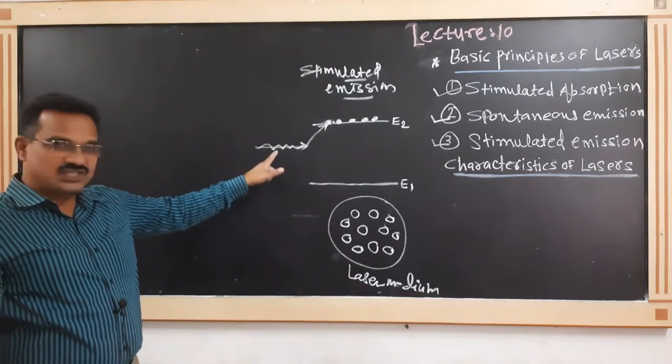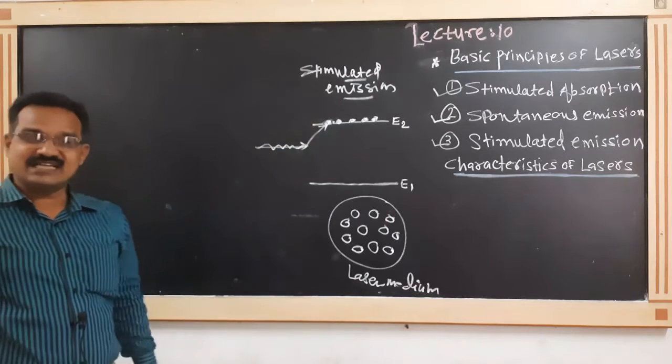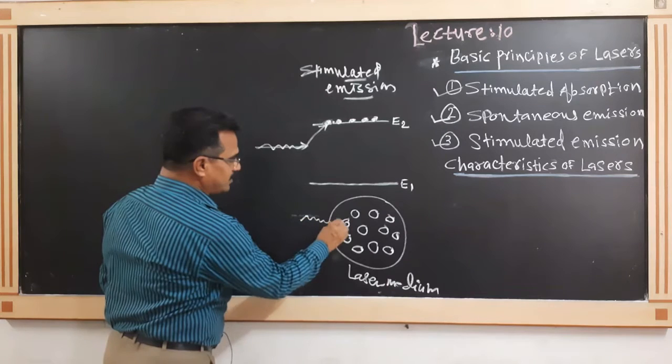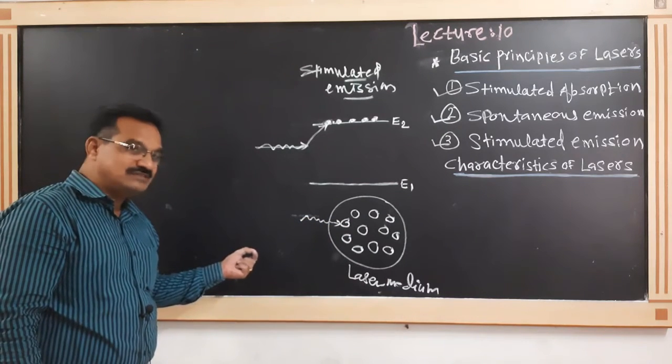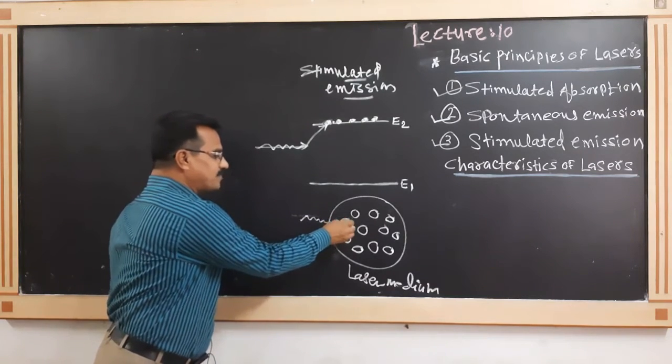This incident photon strikes the excited atom directly, and gives the trigger to the excited atom.